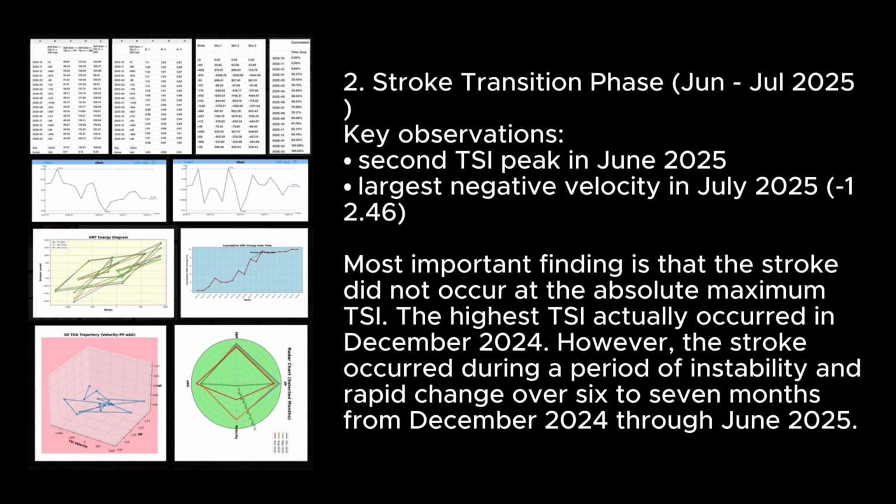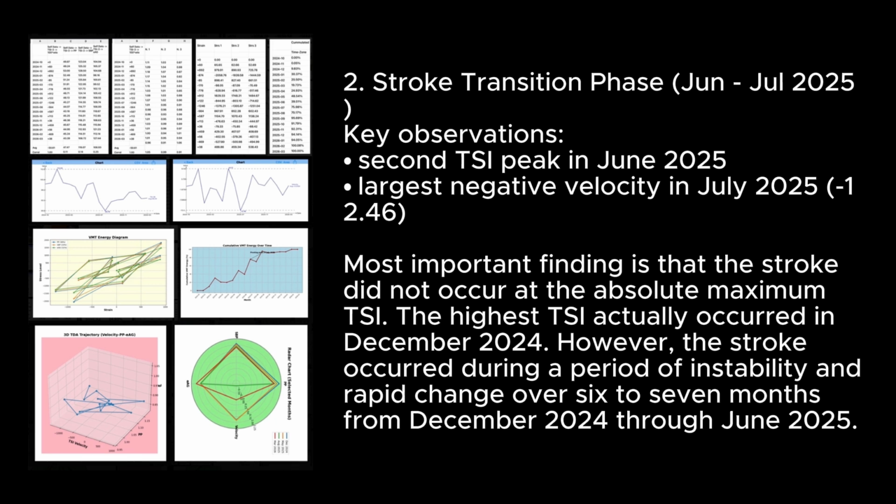2. Stroke transition phase, July 2025. Key observations: second TSI peak in June 2025. Largest negative velocity in July 2025, minus 12.46. Most important finding is that the stroke did not occur at the absolute maximum TSI. The highest TSI actually occurred in December 2024.